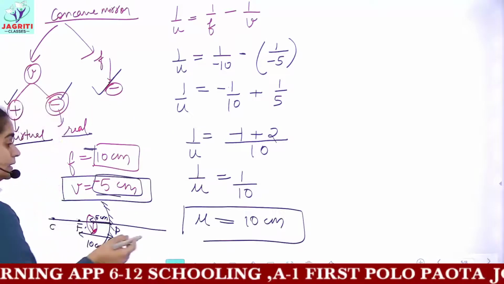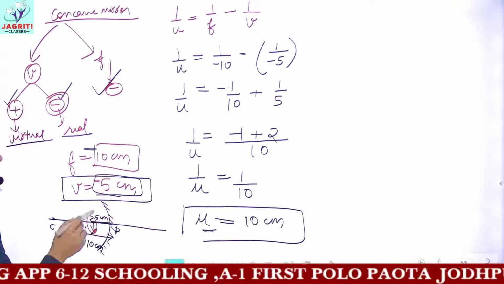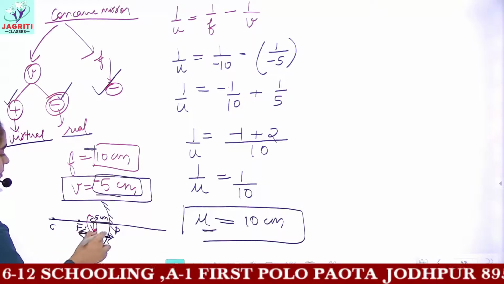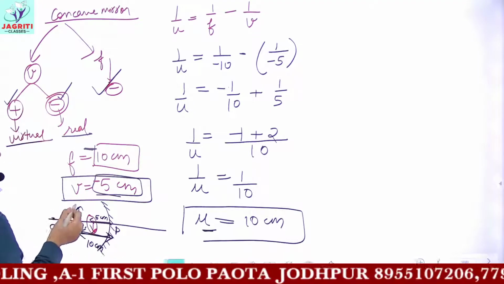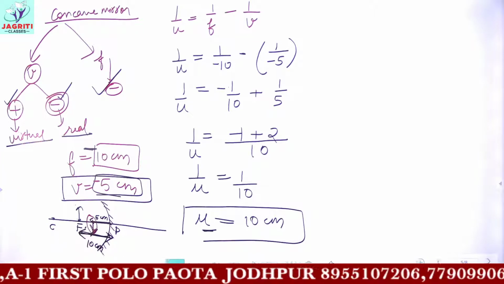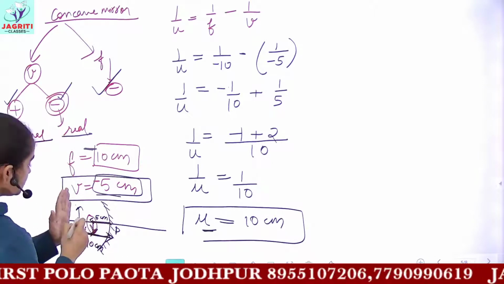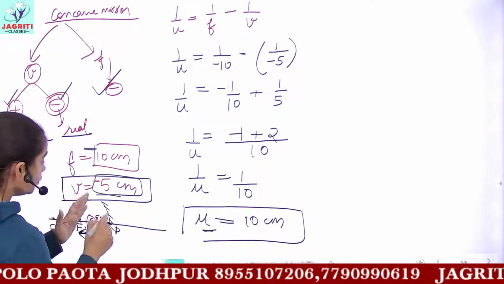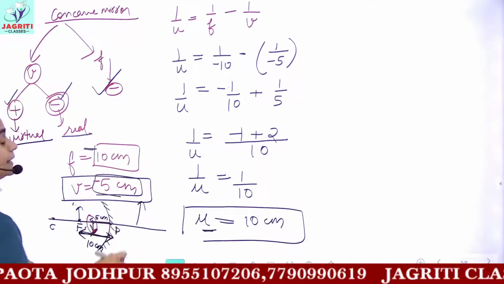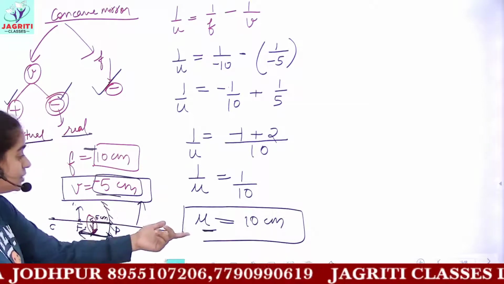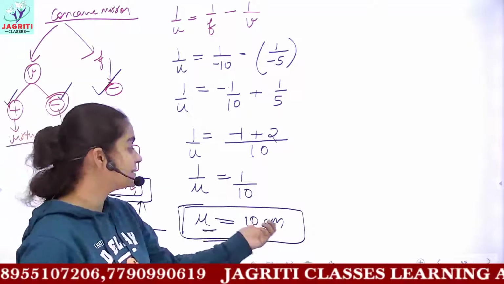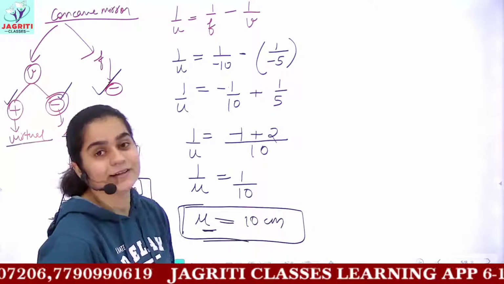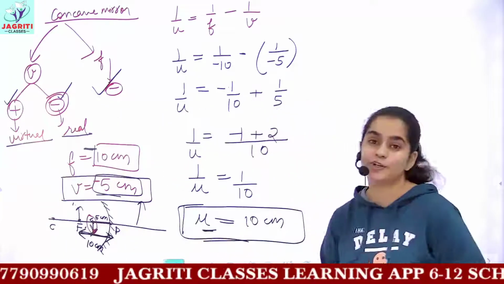It means this u, that is the object, is placed at a distance of 10 centimeter, at the focus. When the object is placed at focus, the image is formed real and inverted. When the object is placed between the F and P, focus and pole, then only you get an enlarged virtual image. So accordingly you get the answer, and the object distance is 10 centimeter. So this is the final answer for the question.